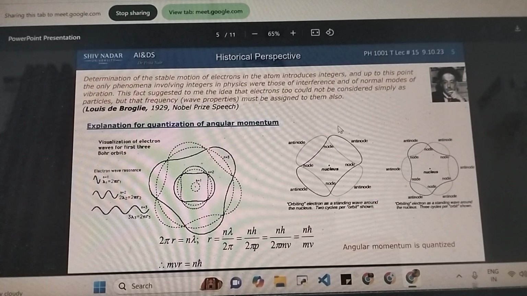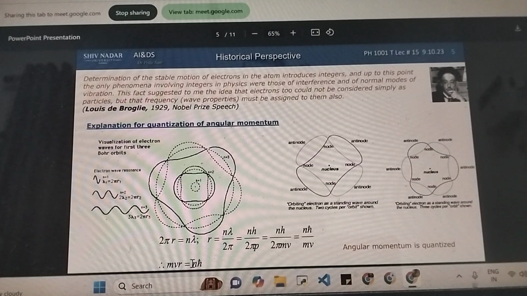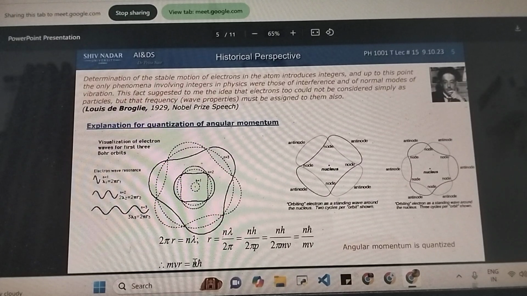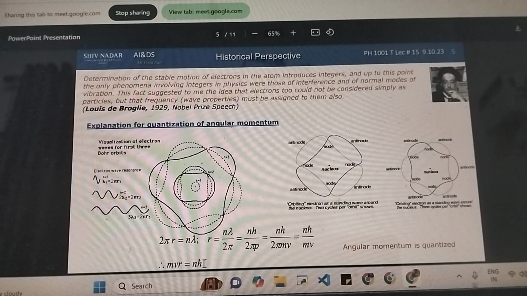But what this hypothesis of de Broglie states is that the angular momentum, which is the product of all these three quantities, is quantized, meaning it can only take specific values. And what are these values? They are integral multiples of something called h cross. mvr equals n times h cross, where n is 1, 2, 3 and so on. So how did he arrive at this equation and what is h cross?